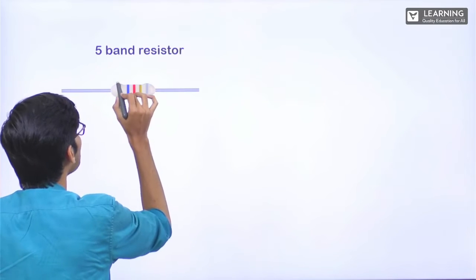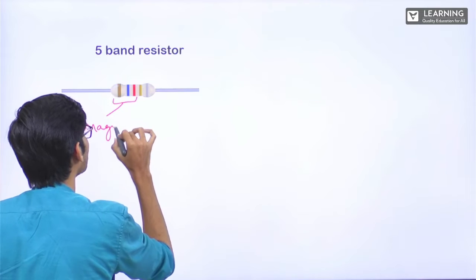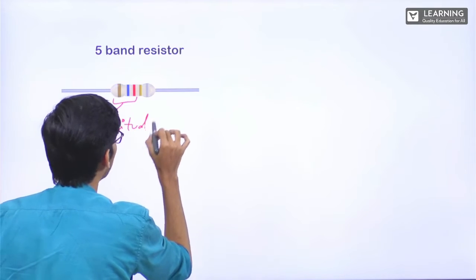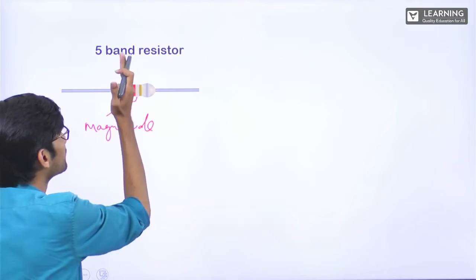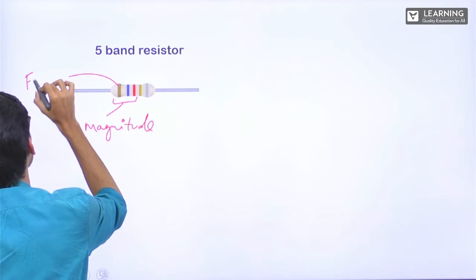Here, the first 3 bands will represent the magnitude, no doubt in that. Magnitude means this will be the first digit, this will be the second digit, this will be the third digit, or let me write, this is the first digit.